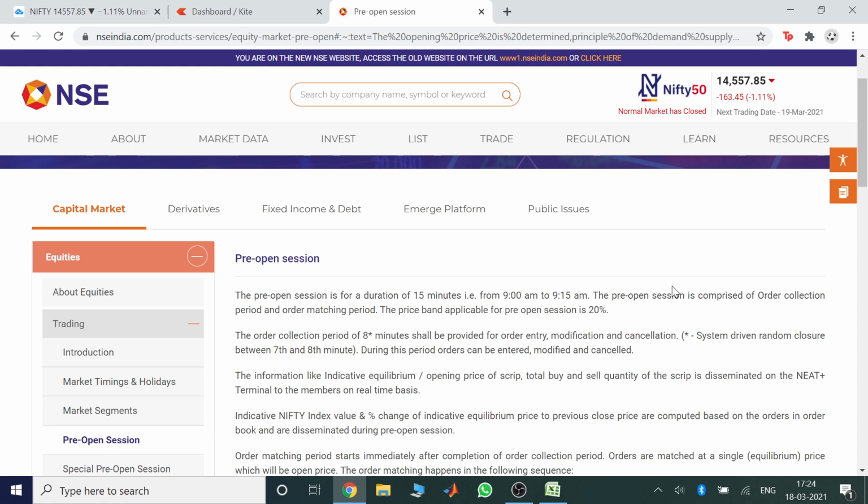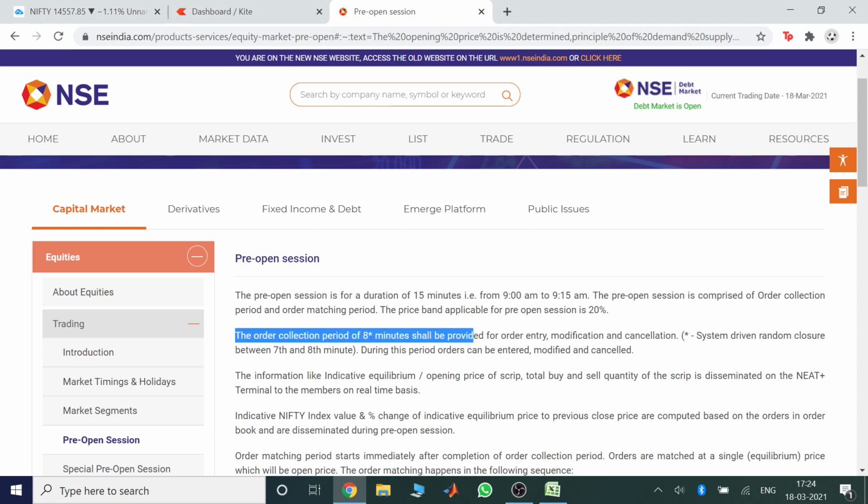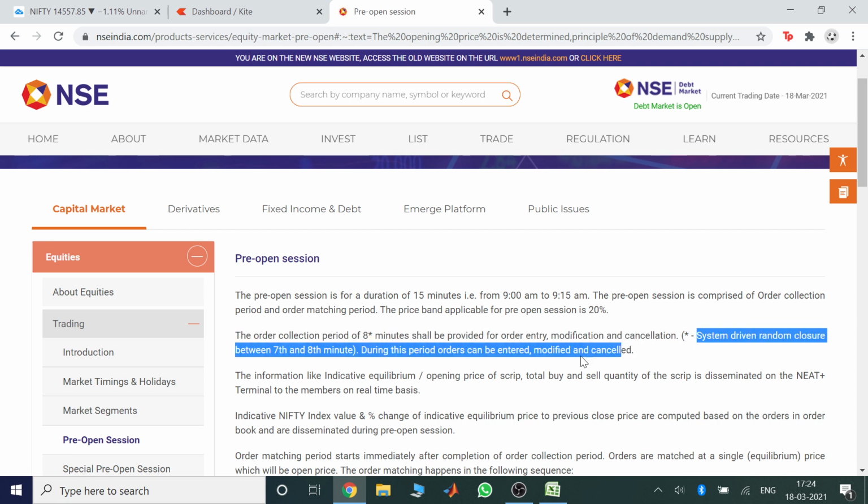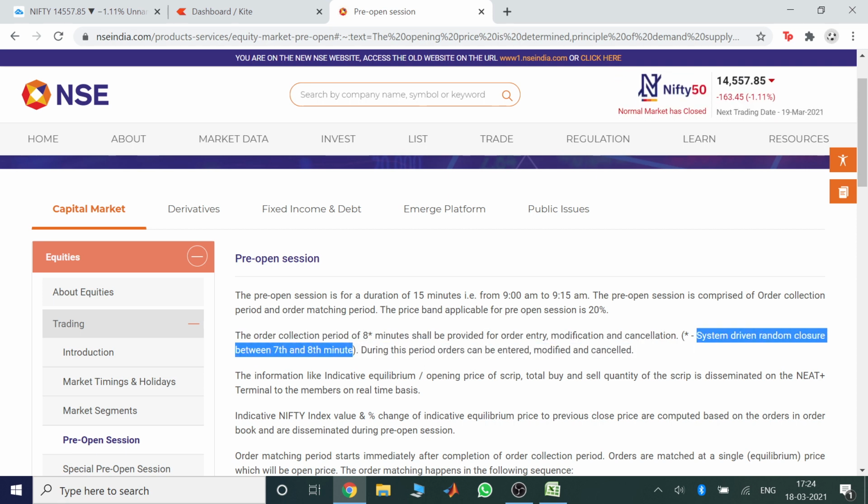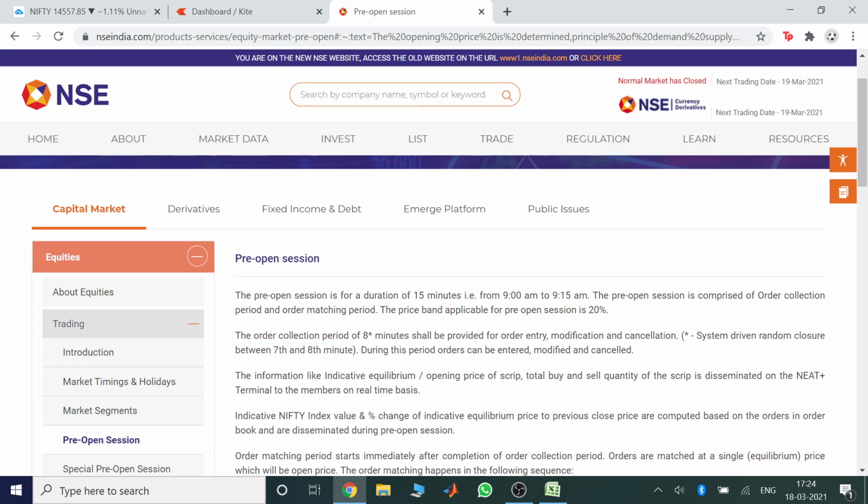Now these orders are collected from 9 a.m. for 7 to 8 minutes, till 9:07 a.m., and they stop collecting orders between 9:07 and 9:08 a.m. randomly. So here you can see the order collection period is 8 minutes, and there is a system driven random closure between the 7th and the 8th minute. So between 9:07 and 9:08 there is a random closure where the placement of orders stops.